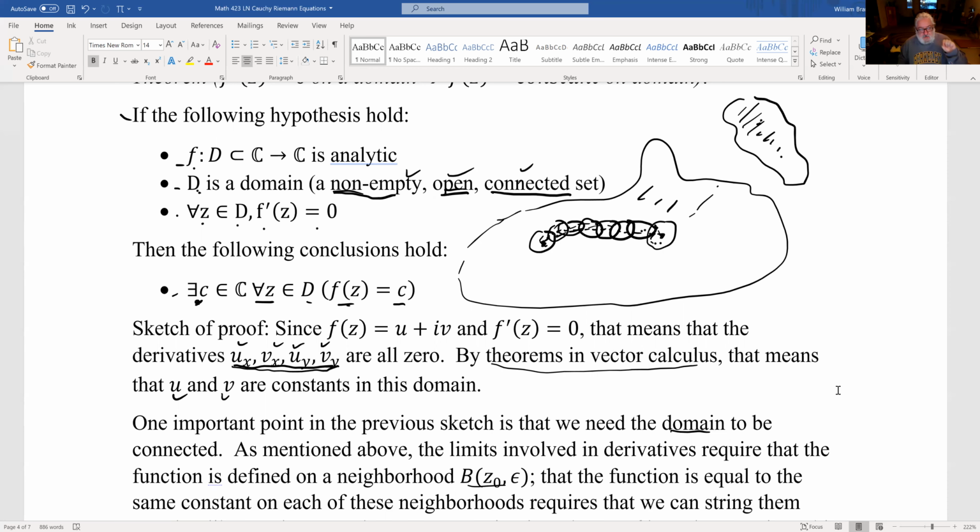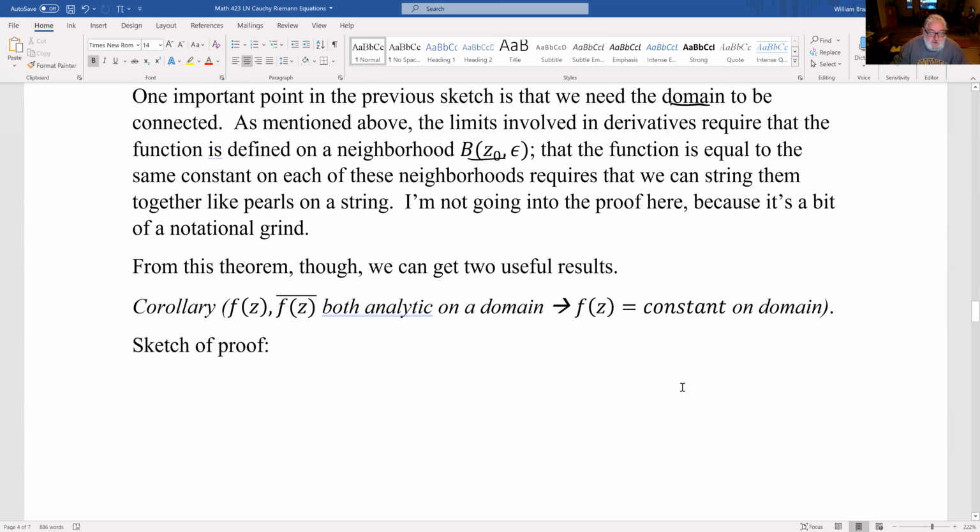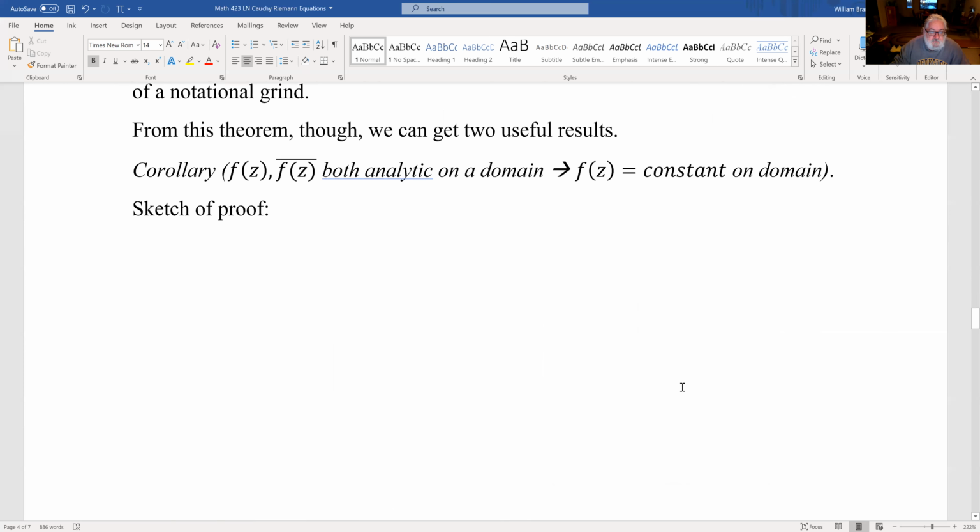If you go back and look carefully at the statement of the mean value theorem in calculus or the extreme value theorem in calculus, they both require that you have an interval a comma b, right? And that's a connected interval. So these theorems rest on the extreme value theorem, actually. But we can get two useful results.